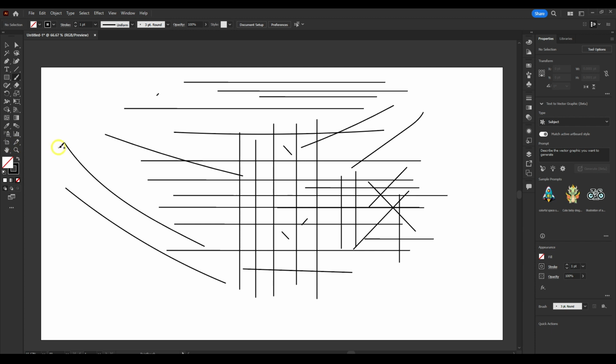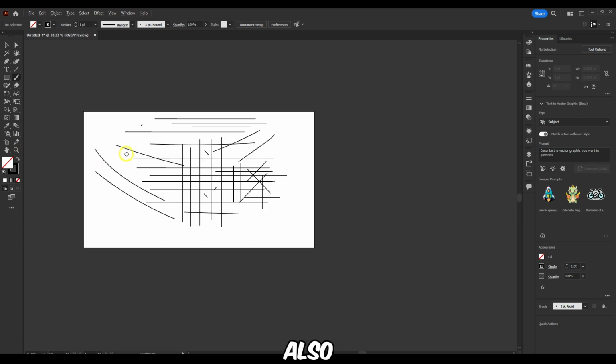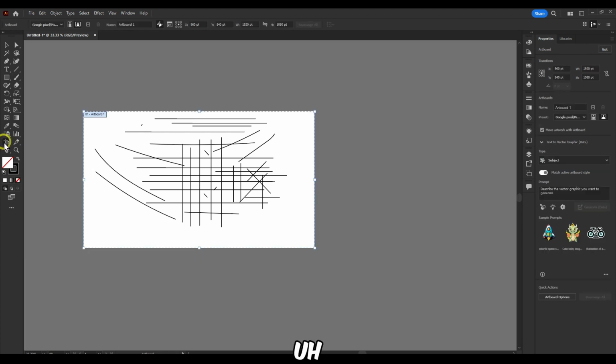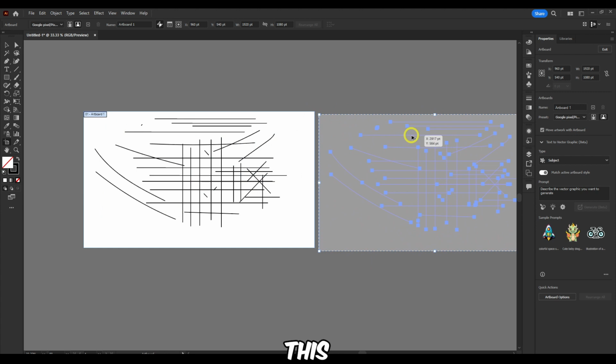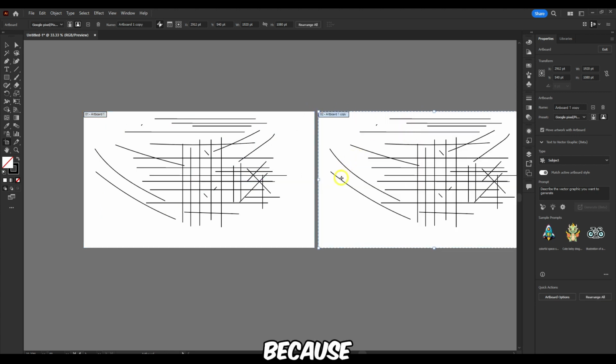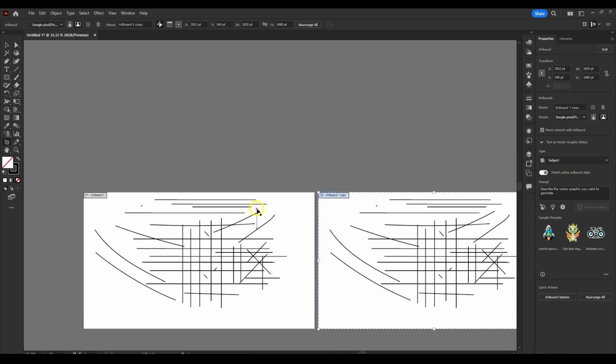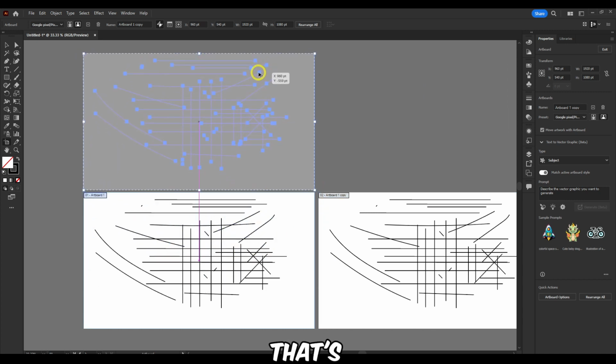You can also use the artboard. Click on here, then just hold Alt and drag. This is great for me because I can be more productive in Illustrator, and you also have non-destructive work. You can create multiple artboards. That's how I work.